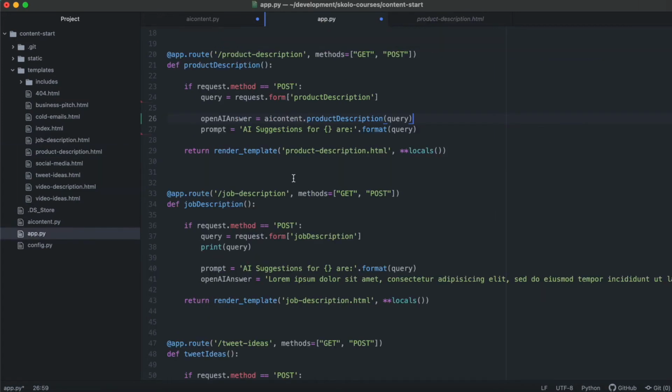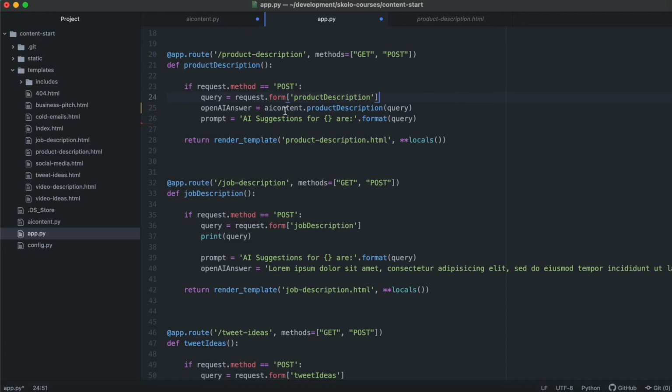And that prompt is just going to say "AI suggestions for" whatever the query is. That query comes in from the form. Once somebody posts a form, we get the product description for whatever they've entered, and that's the query that we send to OpenAI. It's the same query that we put in this paragraph to send back to the front end. And this is all you need. It's that simple. Two lines of code for this level of AI.